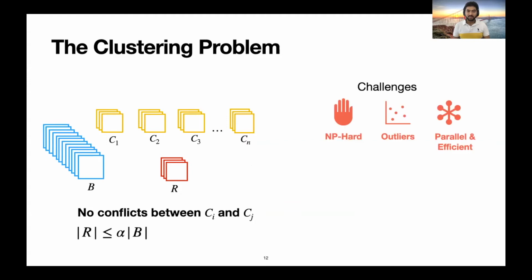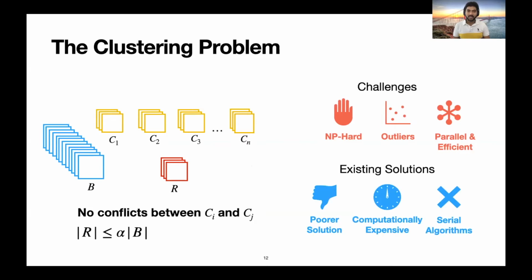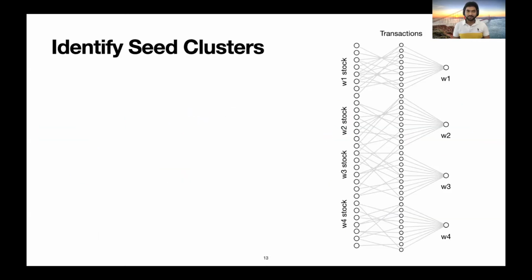Firstly, our clustering problem is akin to graph partitioning, which is fundamentally an NP-hard problem. On top of that, we also need to separate out the outliers that we identified in the last section. Moreover, we need a way to do all this efficiently and in parallel. We iterated over a number of existing solutions, but all of these either resulted in poor clusters, were computationally expensive, or could not be parallelized easily. Note that this also includes techniques from the automatic database partitioning literature, since they were primarily designed for offline processing. So we came up with our own solution.